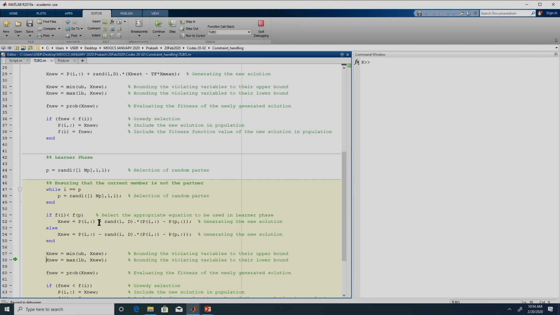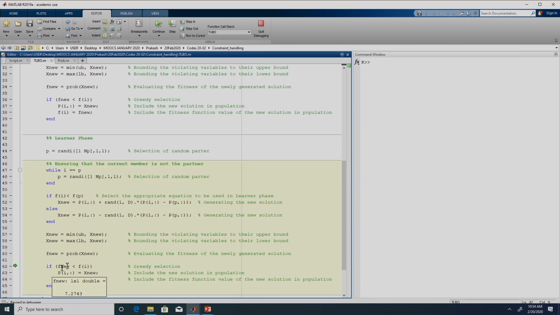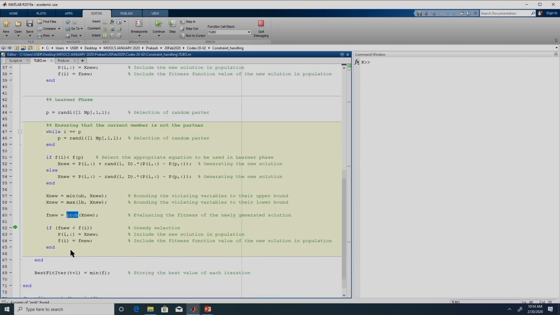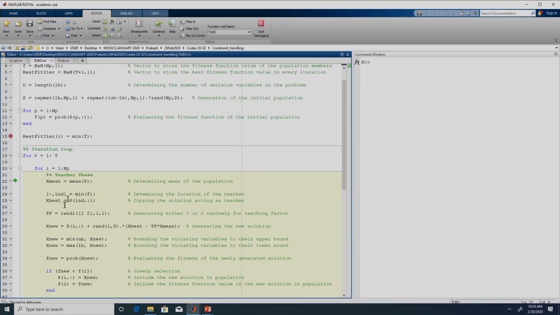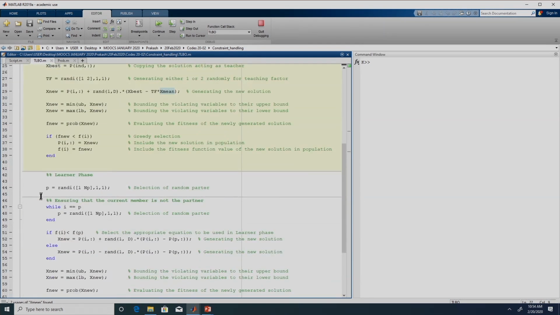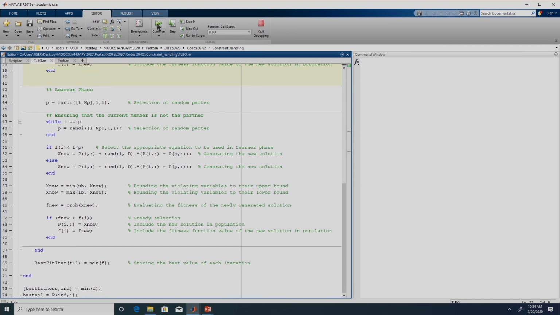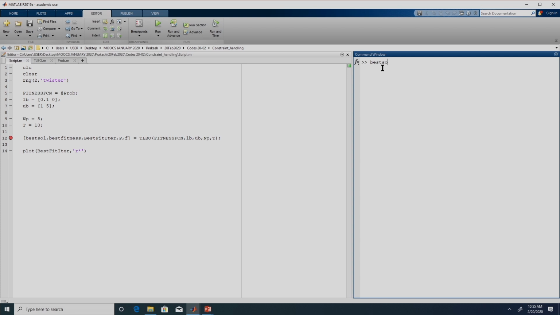So, the bounding procedure, and again the new fitness function value is obtained by passing the solution to this problem, right. And then again we have a greedy selection mechanism, and this iteration loop continues. If we just remove this debug and do this continue, it will complete all the iterations. Now if we see the best solution that it has determined, x1 is equal to 0.7126 and x2 is equal to 0, right.